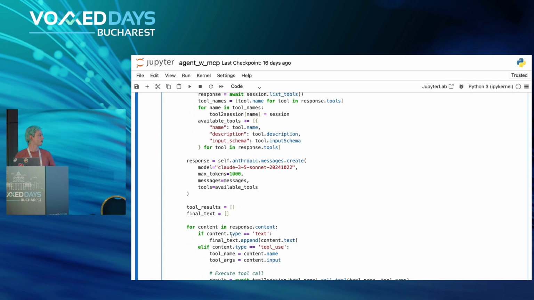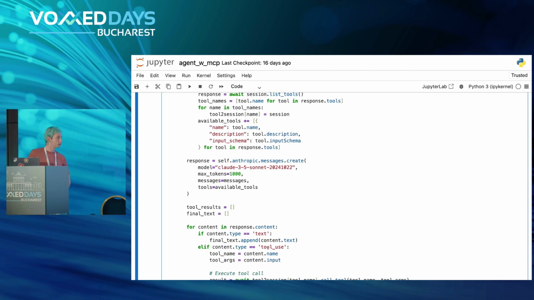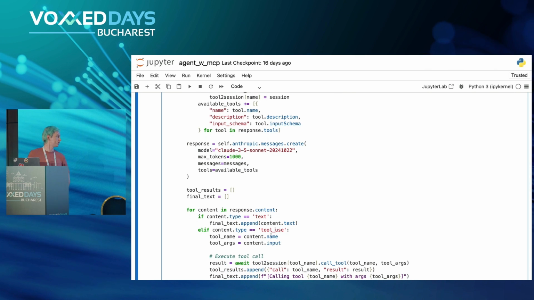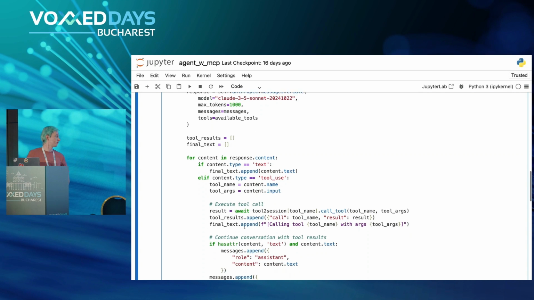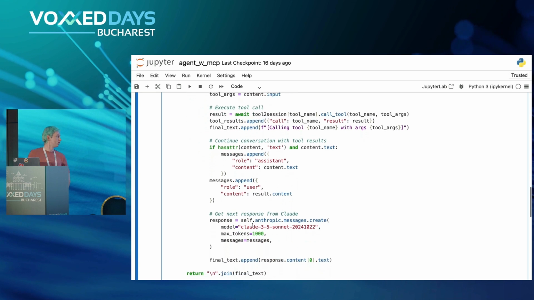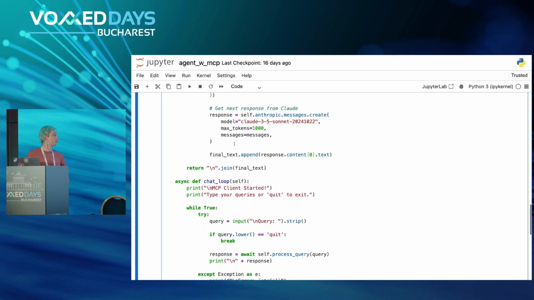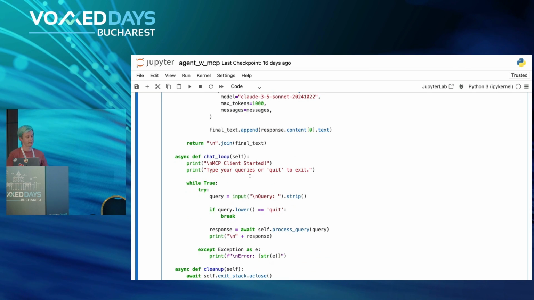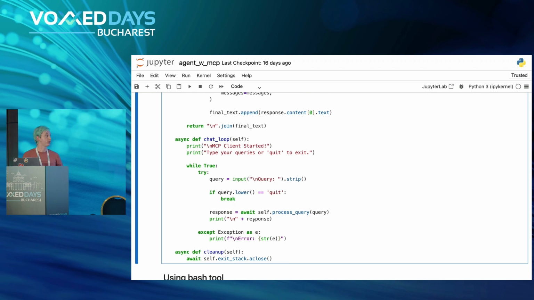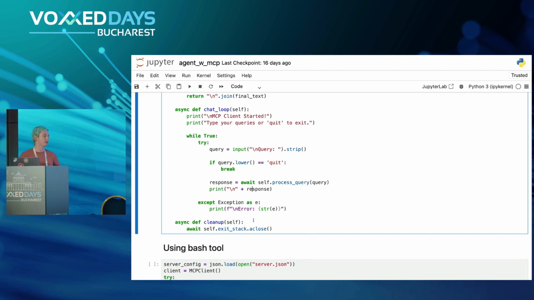The LLM will tell us if the content is just text or if it's a tool use. And if it's a tool use, it should provide us with the actual tool and the input to the tool. Pretty straightforward. And here we are just executing the tool and giving the answer to the LLM. It is a bit more code, but it's just boilerplate which you need to write basically once and then be done with it. And then we have this chat loop where it will ask us for input, and it will hopefully give us the answer through the use of the tools.